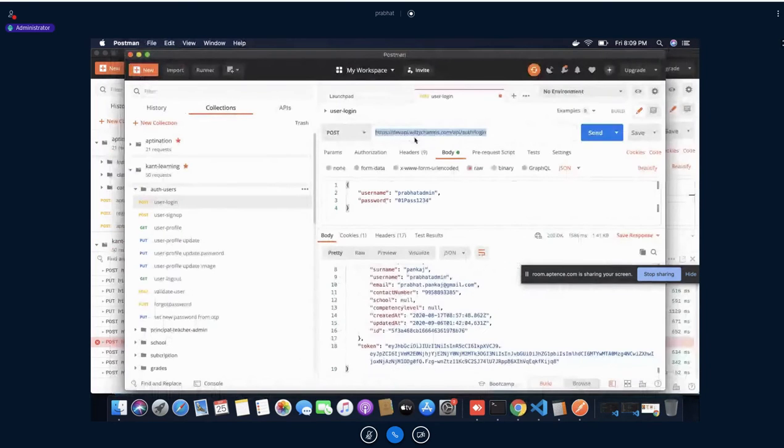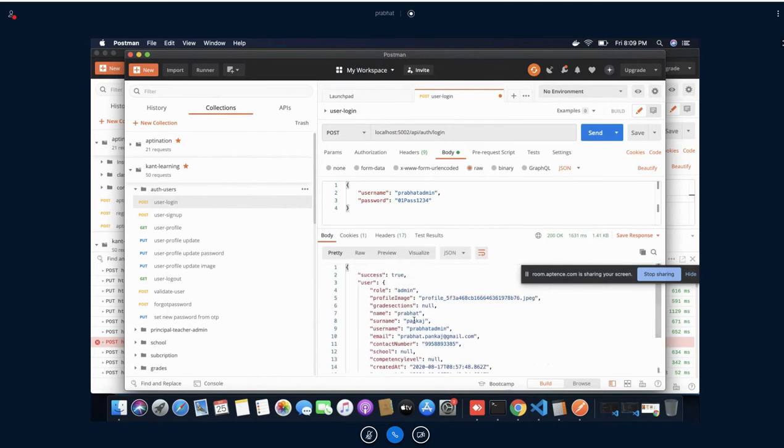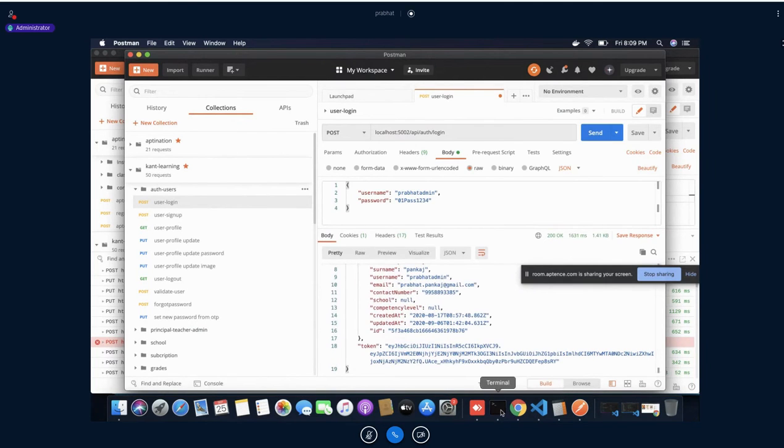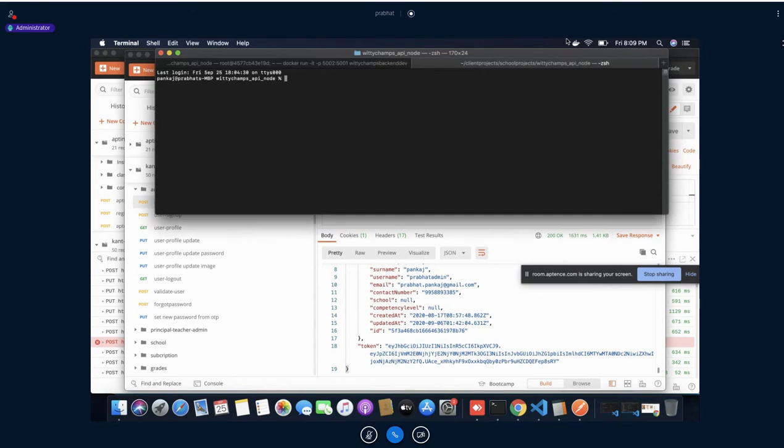So now let's say I use this one. See, I'm getting this data, and our application is running in the foreground, I would say. Now I need to go inside this Docker container. What exactly would this Docker container be?